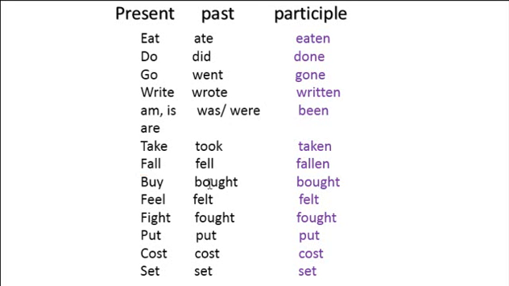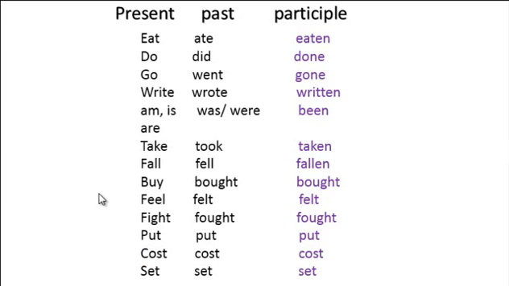But here you can see that the past of the verb and the participle are the same. Buy, bought, bought. Feel, felt, felt. Fight, fought, fought. And now you can see here the present, the past, and the participle are all the same: put, put, put; cut, cut, cut; set, set, set. Okay? Now you must learn these verbs by heart because it's very important.